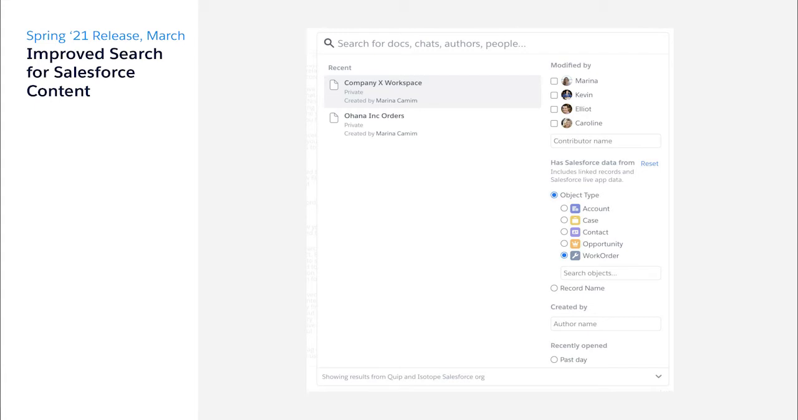We hope that the improved search for Salesforce content allows you to more easily find the documents you care about, and that with template library publishing, admins can give end users even more powerful templated documents. That's it for me, everyone. Now I'll hand it over to Tag to tell you more about our end user-facing features.